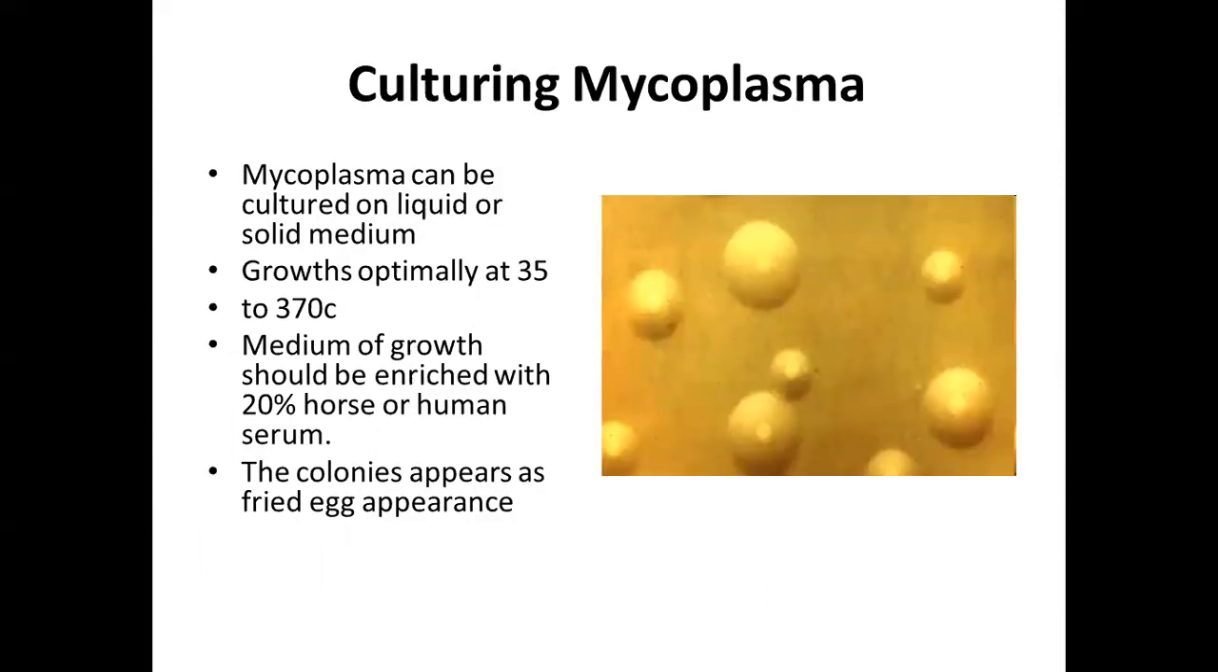Culturing mycoplasma. Mycoplasma can be cultured on liquid or solid medium. It grows optimally at 35 to 37 degrees Celsius. The medium of growth should be enriched with 20% horse or human serum. The colonies appear as a fried egg, as you can see.